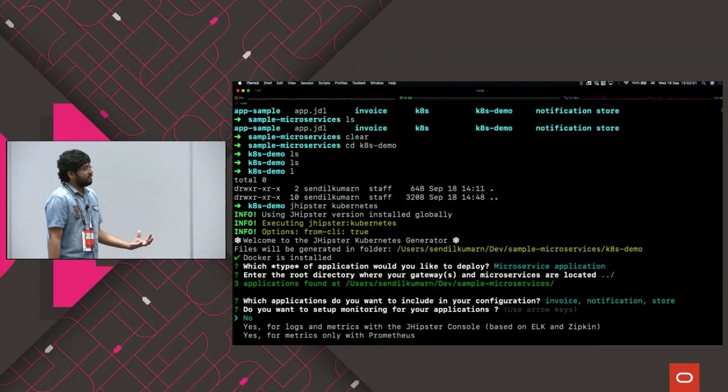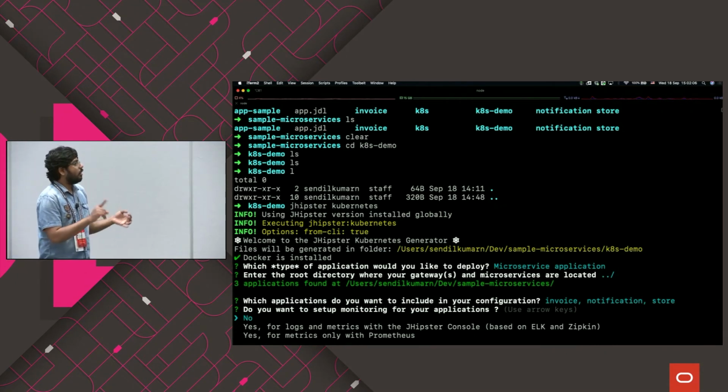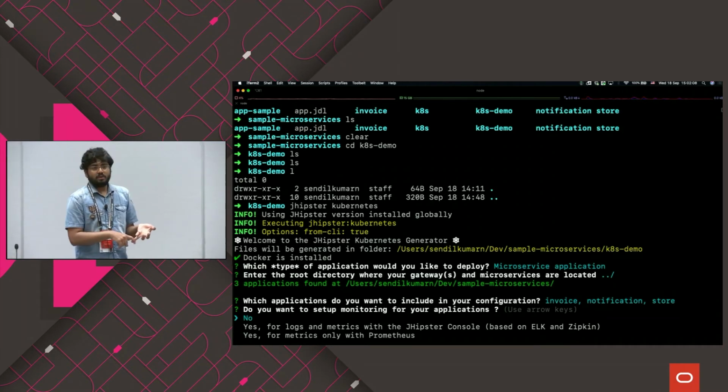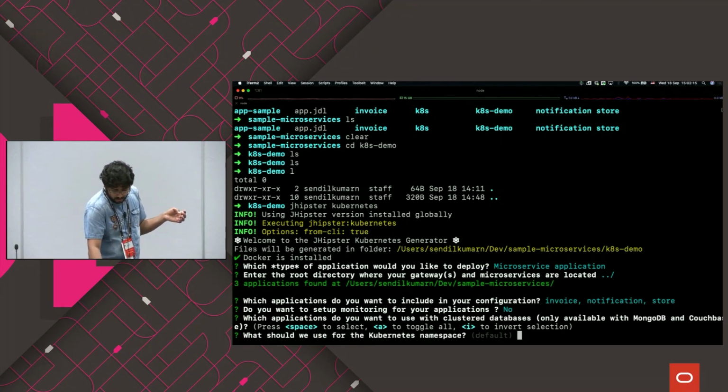And it also asks whether you want to set up monitoring. It gives you two options. You can choose Prometheus, or you can use JHipster Console, which has ELK and Zipkin. For now, we'll just select no here.